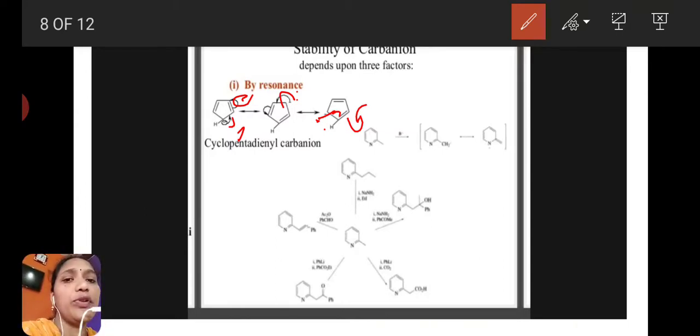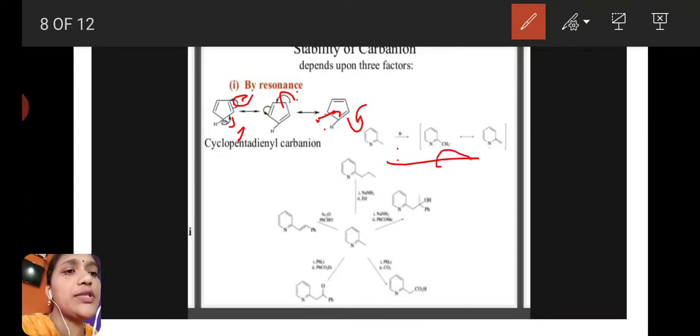Carbanions also get stability through resonance. Here is one more example: this is methylpyridine. Methylpyridine loses one hydrogen and shows this type of negative charge, CH2 minus. Then it also shows resonance. This is one of the resonance structures, and it is shifted to this side, and this compound is also shifted like this.